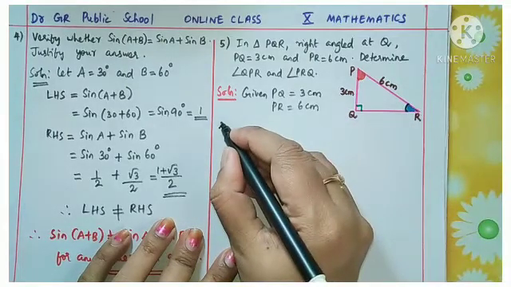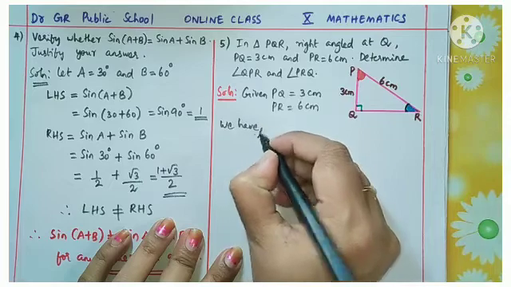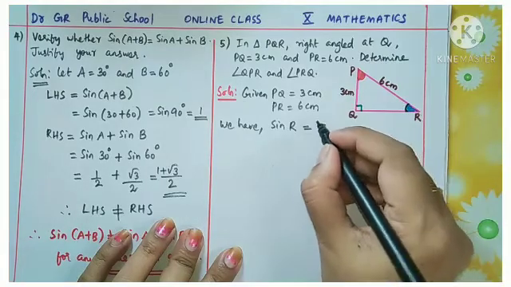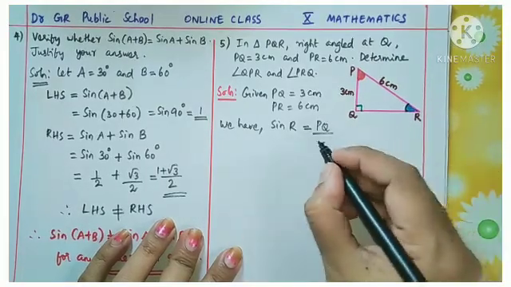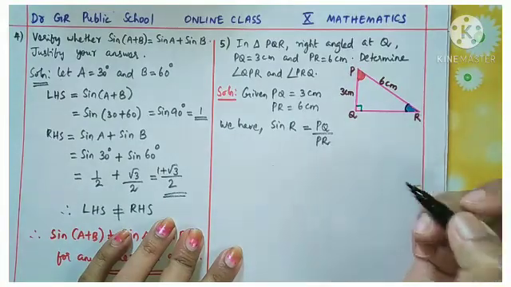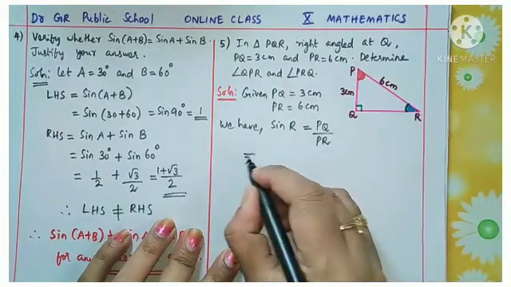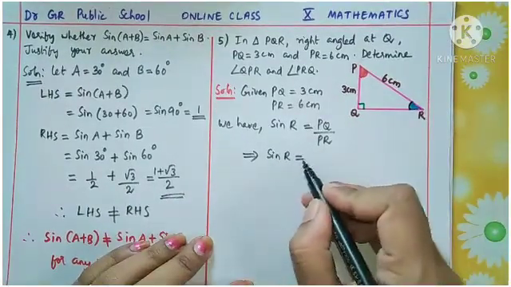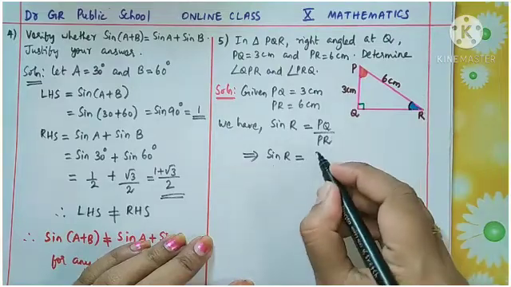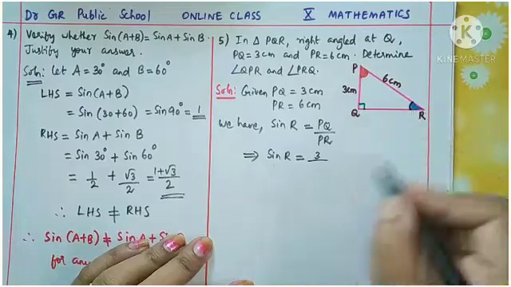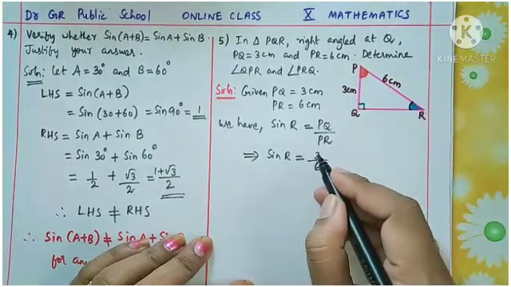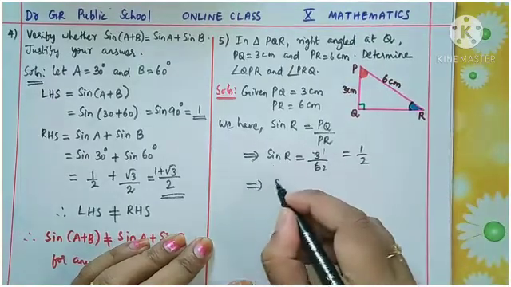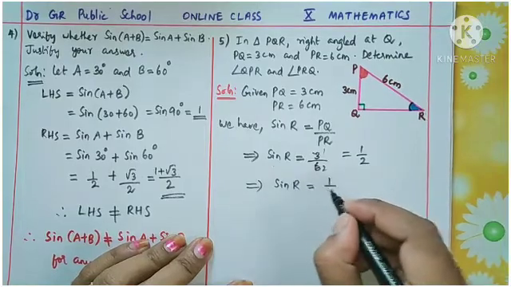So we have sine of angle R is equal to opposite side by hypotenuse PR. Now put the values. This implies sine R equals PQ, what is PQ given? 3 centimeters, by the value of PR, which is 6 centimeters. 3 and 6 reduce, you will get 1 by 2. So sine of R is equal to 1 by 2.